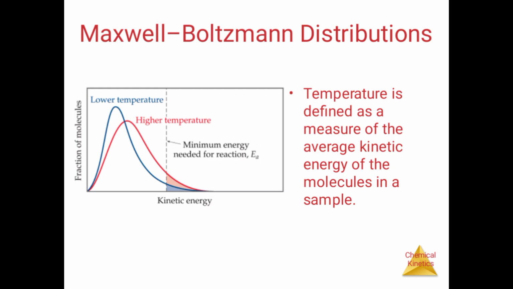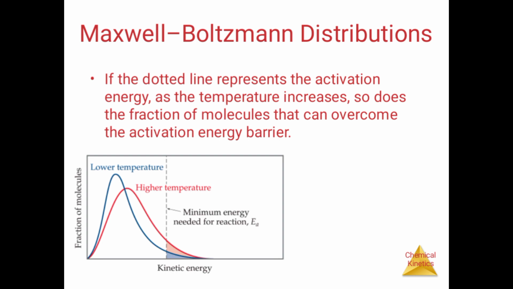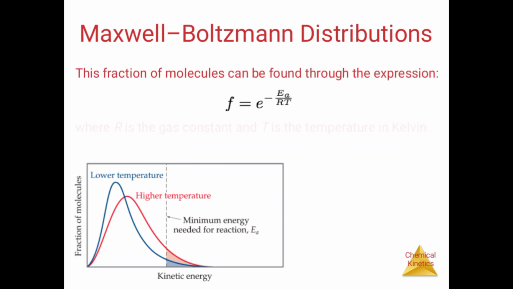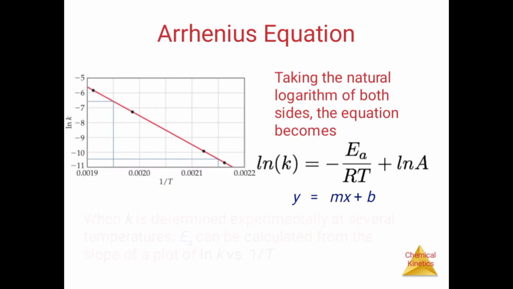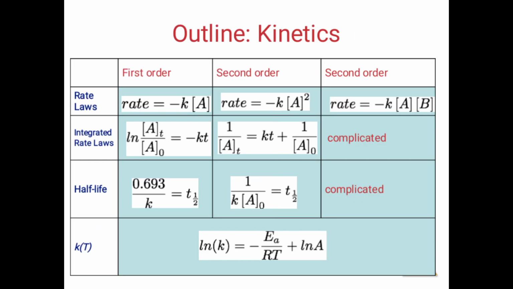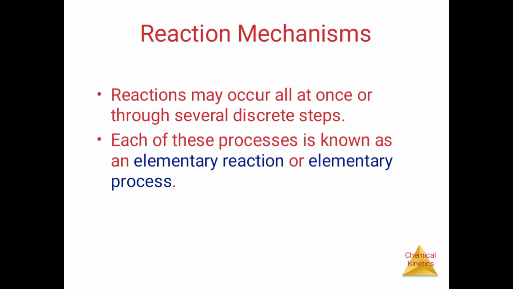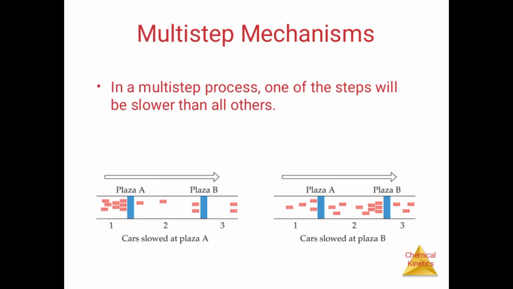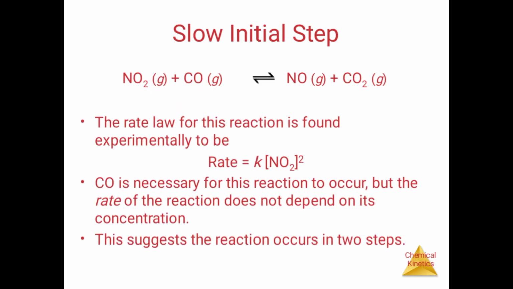Then Maxwell-Boltzmann distributions, shown as dotted lines on the graphs, and the Arrhenius equation. What is the Arrhenius equation formula? k is equal to A times e to the minus Ea over RT, where A is the frequency factor. Taking the equation, then plotting the graph. Then reaction mechanisms: elementary reactions, multi-step mechanisms, a slow initial step, and final steps.